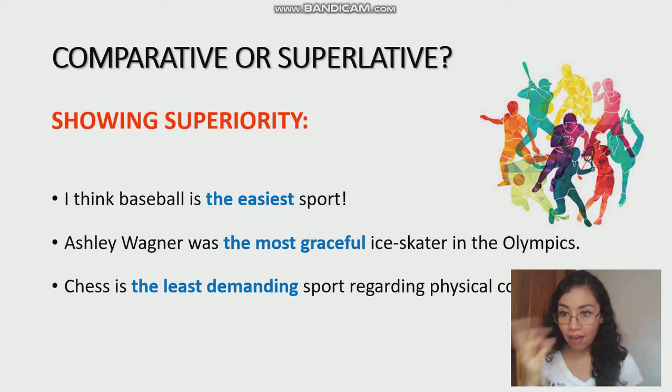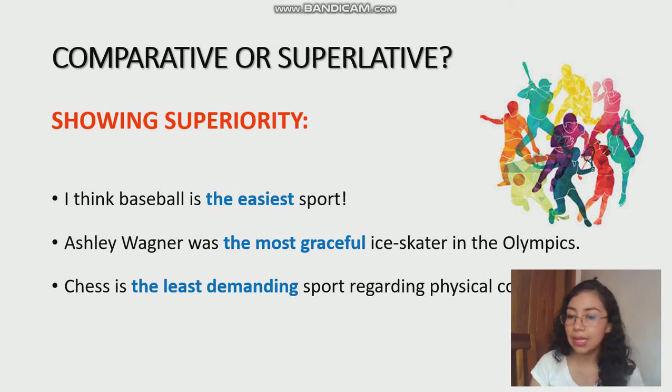That is why we don't have any structure that shows equality. Okay? Why? Because you're talking about above or below, but not similar. If you want to mention equality, well, you use a comparative, right? And as you can see, the structure is similar, the adjectives, obviously the words change.